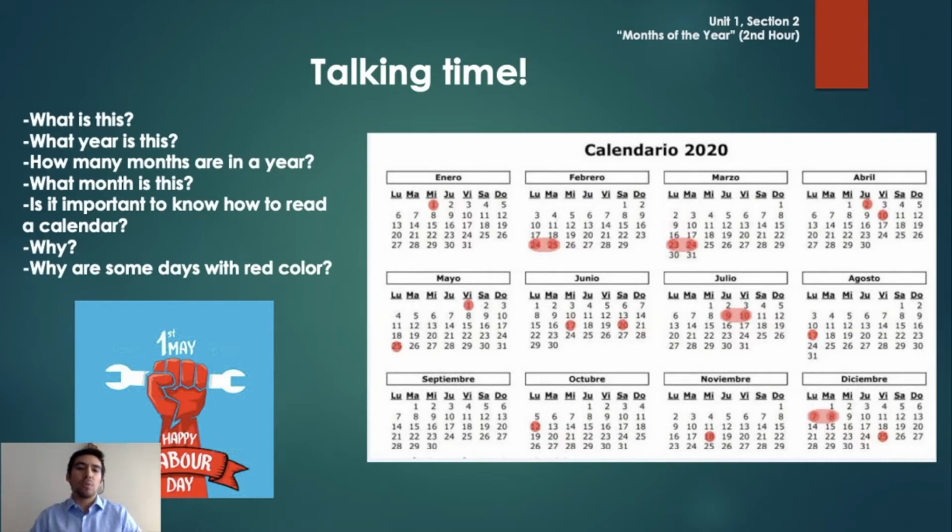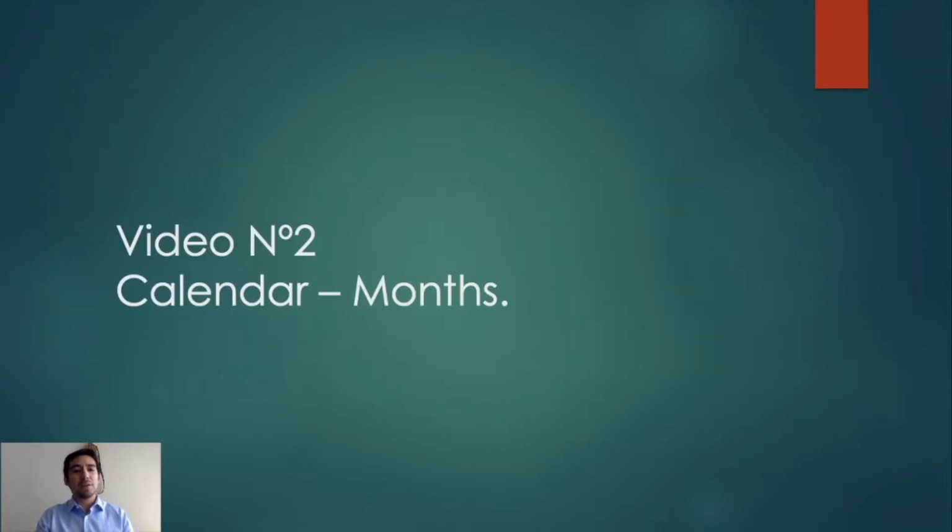And why are some days with red color? Very good question. Why? Because some of these days are holidays. Just like the 1st of May, that is Labor Day. Very important. So now that we checked those questions, it's time to watch another video, right? Video number 2, calendar and months. So pause the video here, look for the video, and once you're ready, you can play it again.